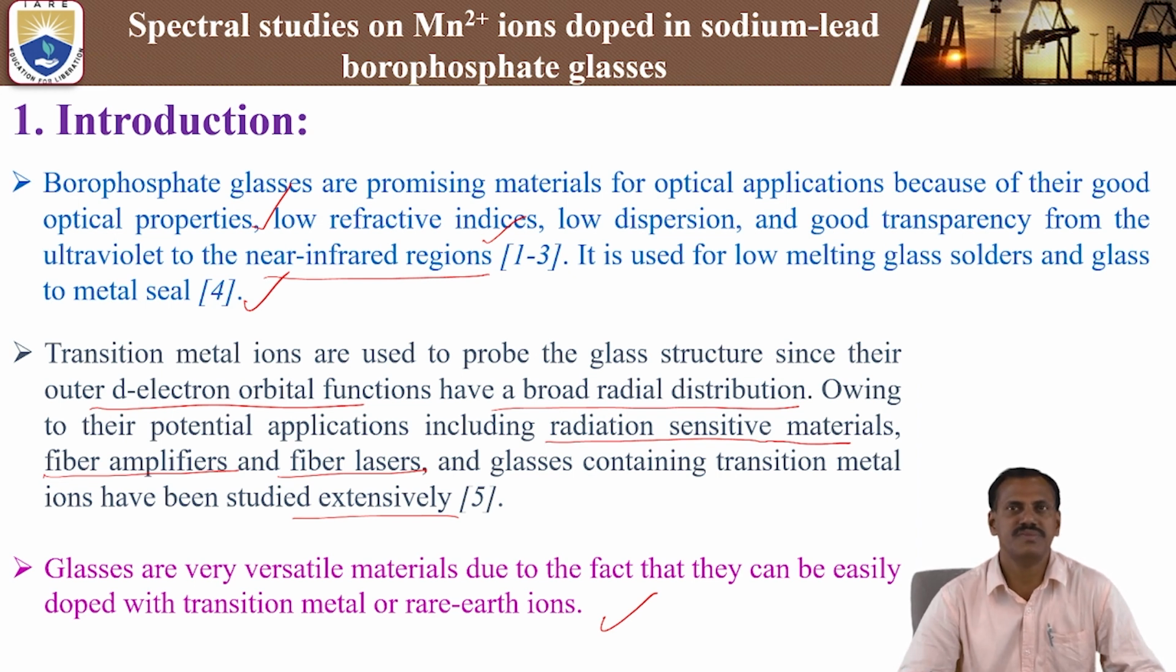That means lanthanide doped ions are what we call rare earth ions. So these are the different applications, and they are useful for Mn2+ doped in sodium lead borophosphate glasses.